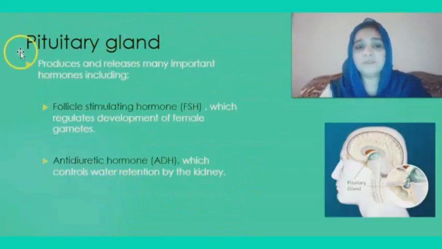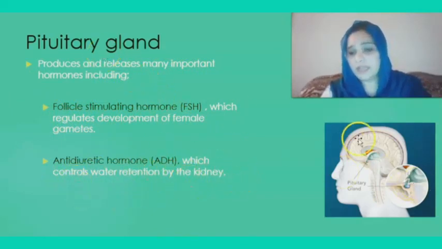Now, what is pituitary gland? Pituitary gland produces and releases many important hormones, including follicle stimulating hormone, FSH, which regulates the development of female gametes. The second hormone, antidiuretic hormone, ADH, which controls the water retention by the kidney.